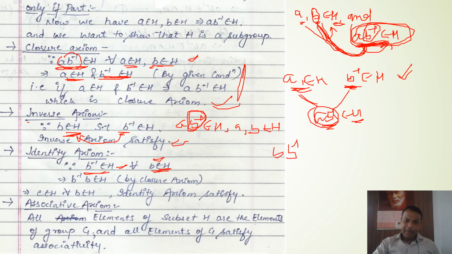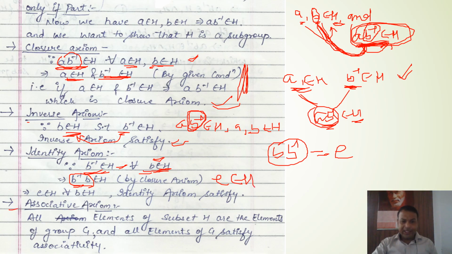And what will be obtained by multiplying any element with its inverse? Obviously we will get identity. So if B inverse and B are available in subset H, their composition will also be available, as we have proved in our first result, and this will give an identity. So the identity is also available in H.